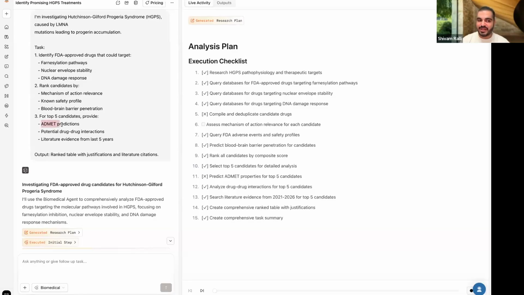We wanted to see ADMET predictions. We wanted to see evidence from the last 5 years. We wanted to see everything that it can do. And you can see the first step that the biomedical agent does always ends up being making an analysis plan. There might be errors that show up here.